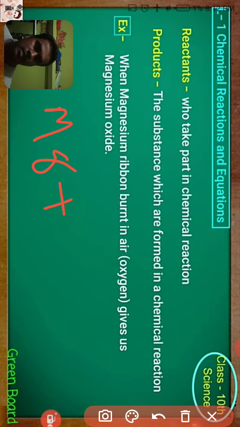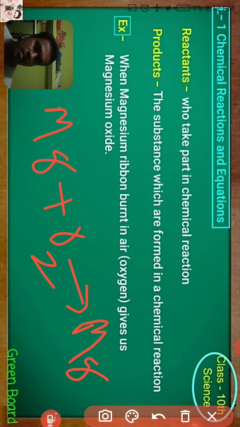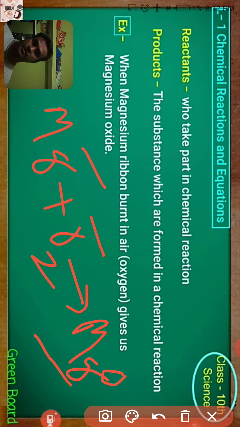Magnesium reacts with oxygen and gives rise to magnesium oxide. Here magnesium and oxygen are the reactants and magnesium oxide is the product, right?